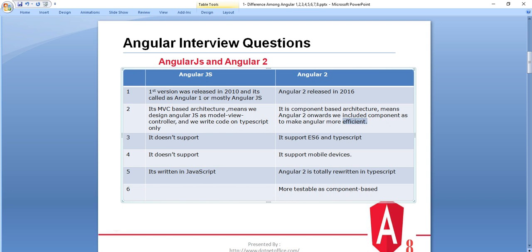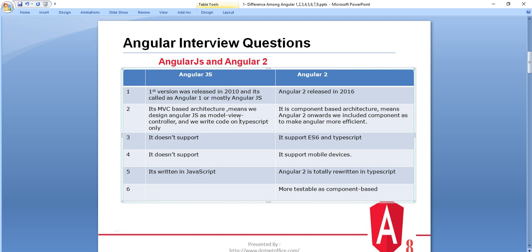AngularJS doesn't support ES6 and TypeScript, but Angular 2 supports ES6. Angular 2 is written in TypeScript, so it supports TypeScript. AngularJS is not designed for mobile applications, but Angular 2 is designed for mobile devices as well.